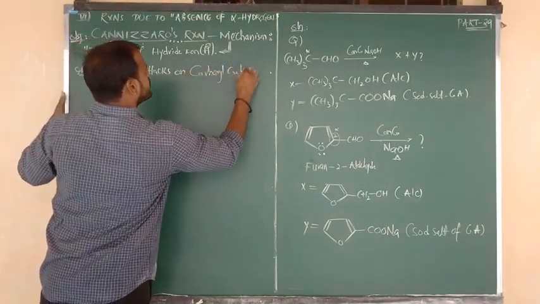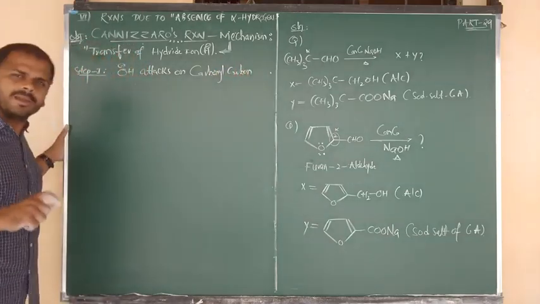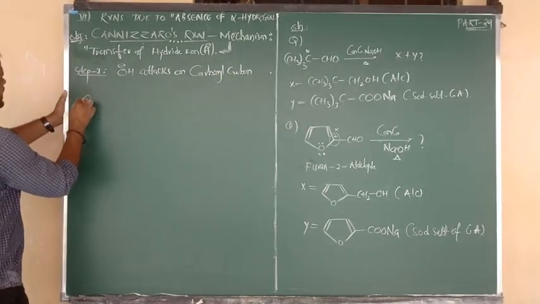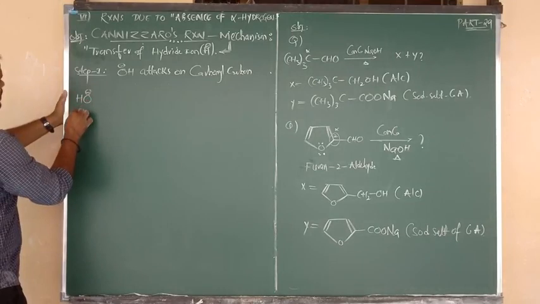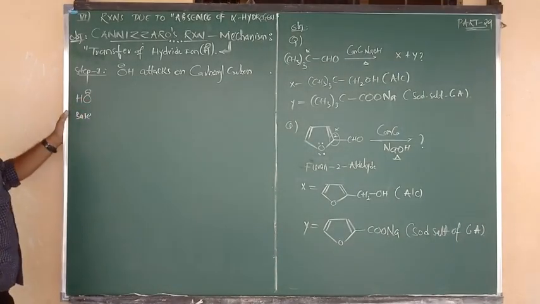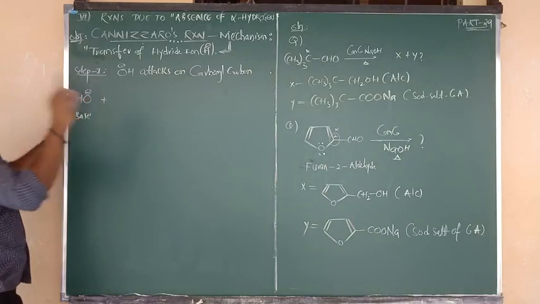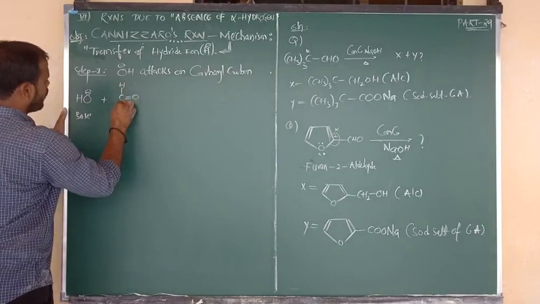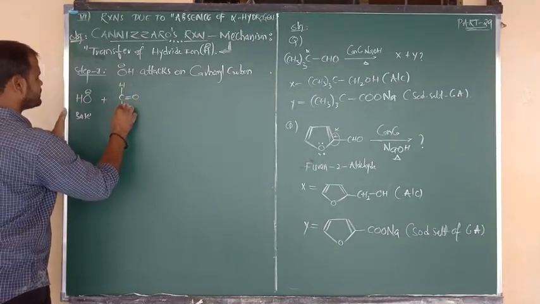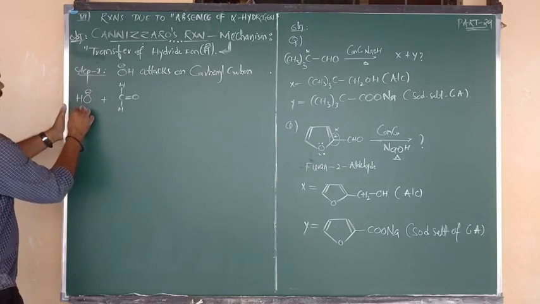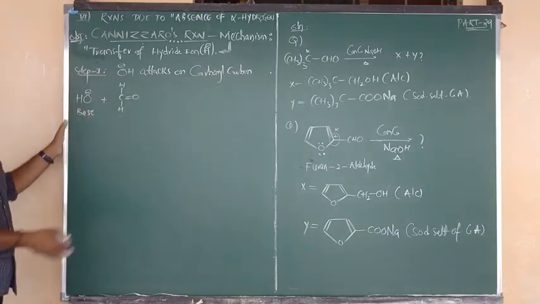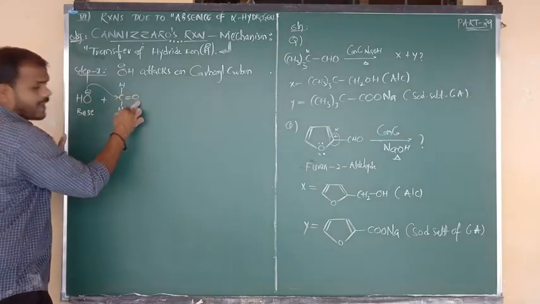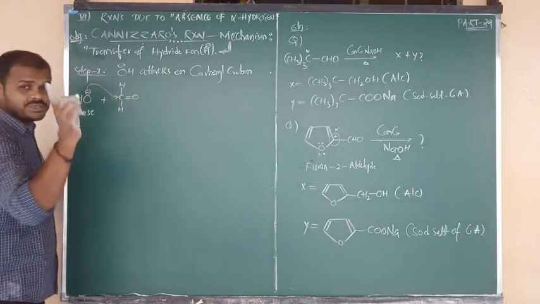the carbonyl carbon of the first mole of aldehyde. Suppose the OH minus is coming from the base, I have written it here, and it attacks the first mole of formaldehyde. Formaldehyde formula is H bonded to C double bond O, C double bond O bonded to H. Now OH minus is nothing but a base which is coming from the concentrated NaOH alkali. It attacks the carbonyl carbon. This is the carbonyl carbon of the first mole of formaldehyde.